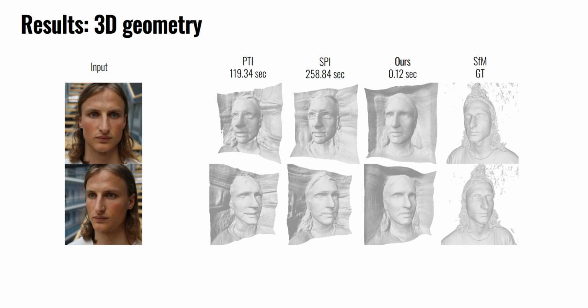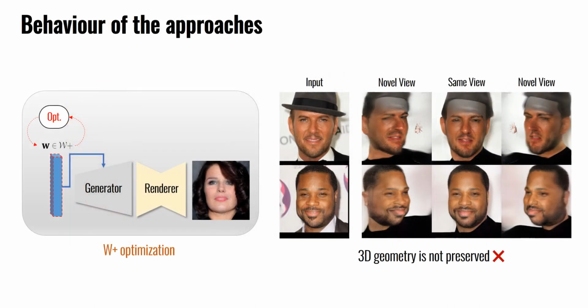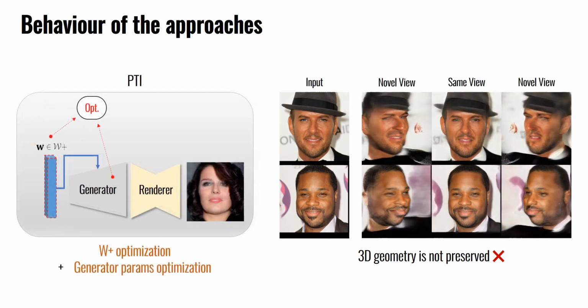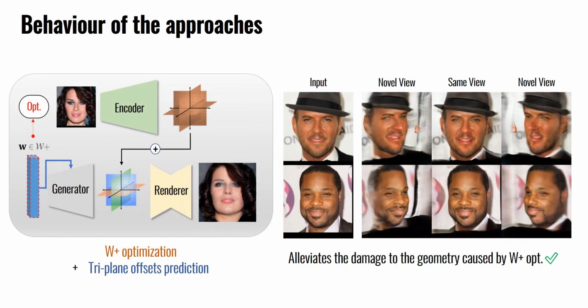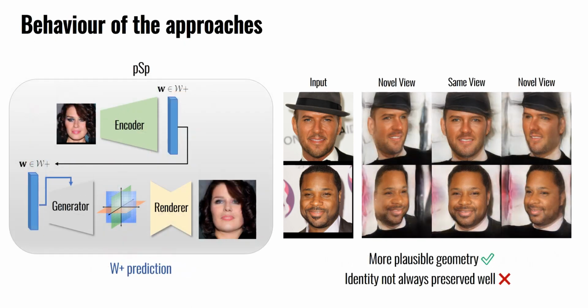To further analyze PTI and triplane offsets behavior, we designed different hybrid two-stage inversion approaches that combine both optimization and prediction, and compare them with our method. With just latent code optimization, 3D geometry is stretched in the wrong way, which is observable from novel views. Latent code optimization followed by generator parameters optimization experiences the same issue. When combined with the triplane offsets prediction by our method's second branch, the damage caused by W+ optimization in the first stage is partially alleviated.